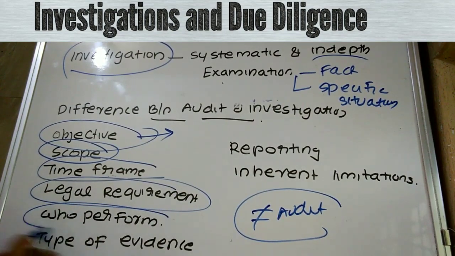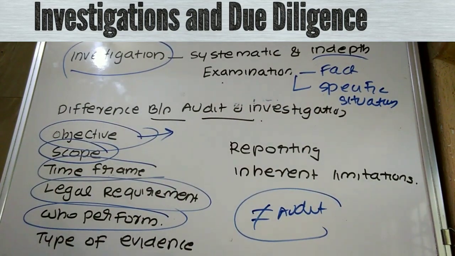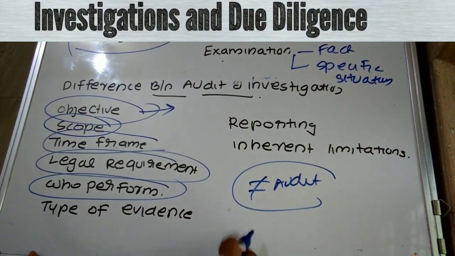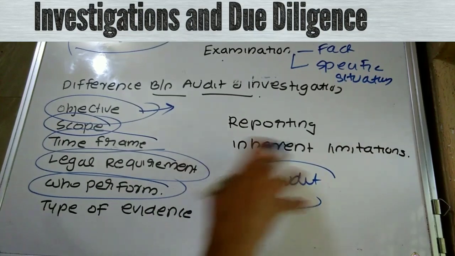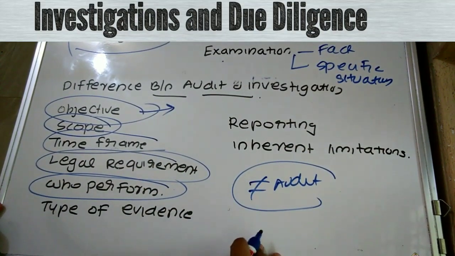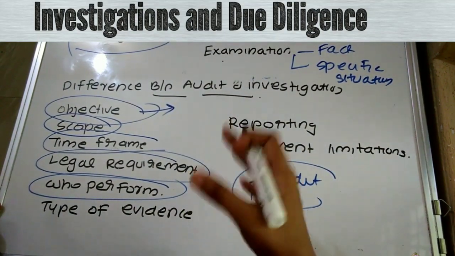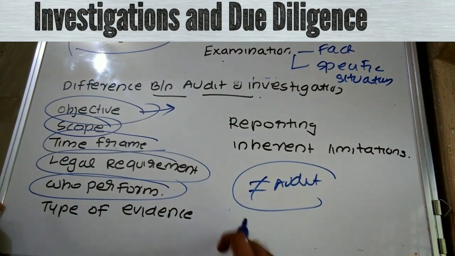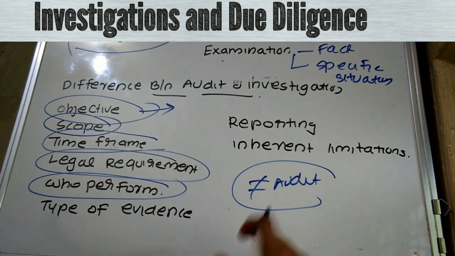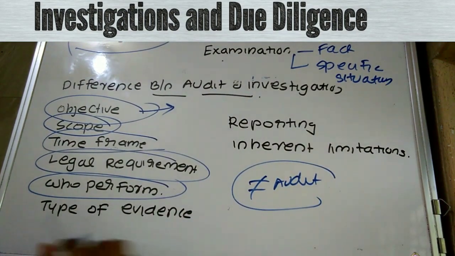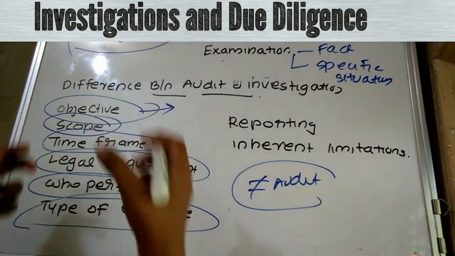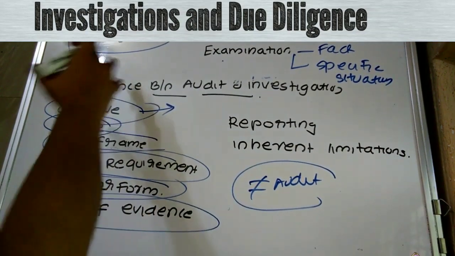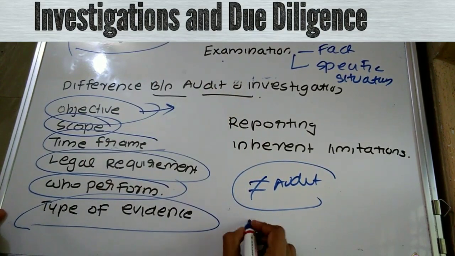Then who shall perform the investigation and who shall perform the audit? Investigation may be performed by a person who is not a member of the institute. That is, he may or may not be a chartered accountant, but audit has to be performed by a member of the institute having a certificate of practice as per the CA Act 1949. I have already discussed this, and I expect you have gone through it. Then type of evidence. In audit, persuasive audit evidence, that is prima facie evidence, is possible, but in investigation it is required to obtain conclusive evidence.